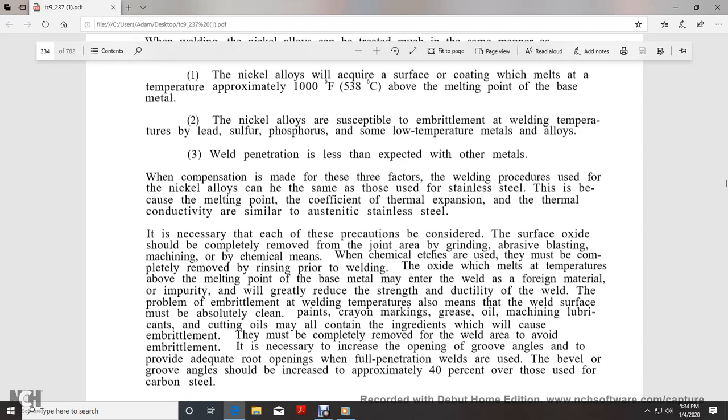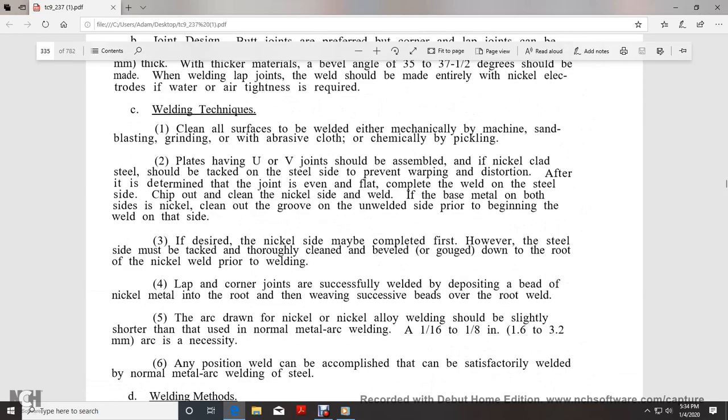It is necessary to increase the opening of the groove angle and to provide adequate root opening. Full penetration welds are used. The bevel and groove angles should be increased approximately 40% over those used for carbon steel.